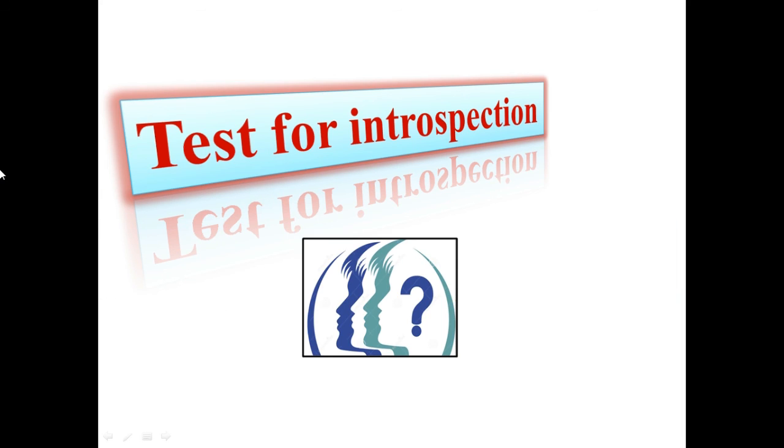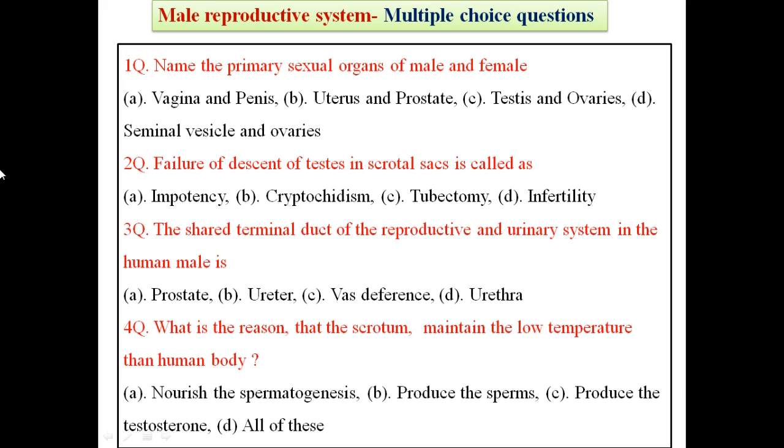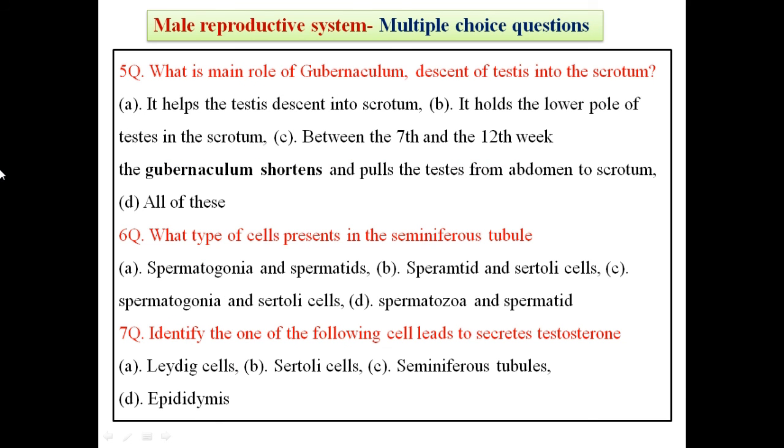Now this is the test of introspection for the students. After acquiring the knowledge, you should be capable of indicating the appropriate answer. You can read all the questions carefully and judge the correct answer. These are common questions related to the present topic, male reproductive system.